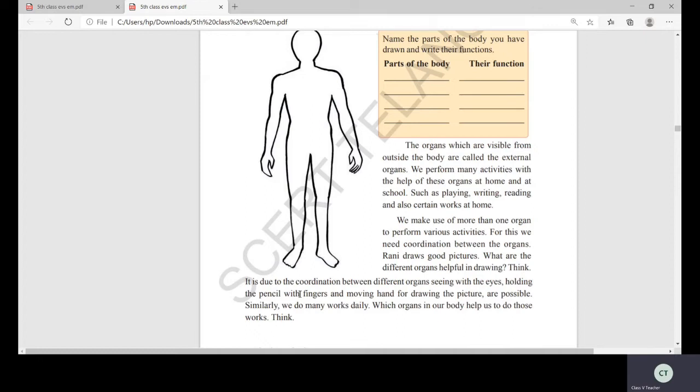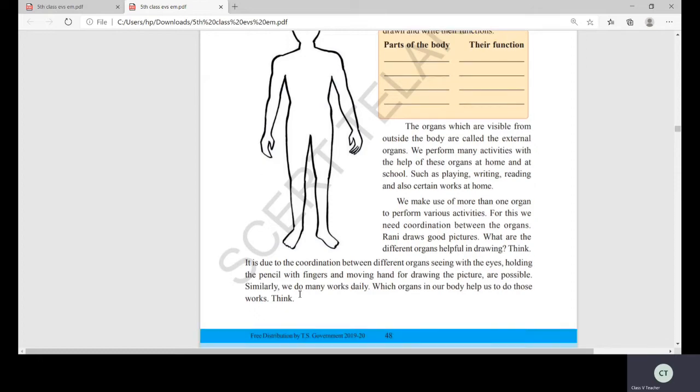With the ears, you are hearing the teacher. And with the help of your fingers, you are following the textbook. And also, at the same time, the fingers help us to turn the pages. See, similarly, how many organs are doing the work at the same time? Many organs, multiple organs, are helping you to do many works.